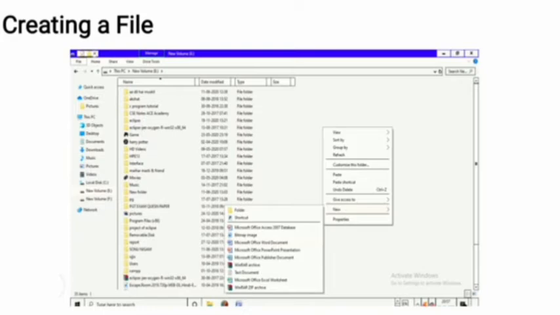Steps to create a new file in a drive. First, right click anywhere in the empty space of the new volume drive. Then a drop down menu will appear. Click on New. Then another drop down menu will appear. Now click on any item other than folder and shortcut. In this case, we select Microsoft Word document. Give the file a name and press enter or click anywhere. Now your file gets created.